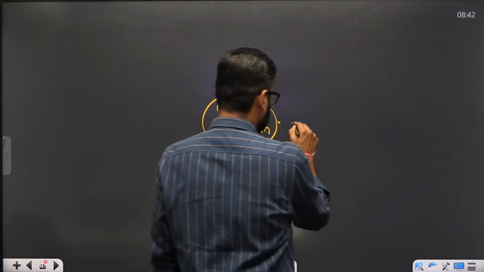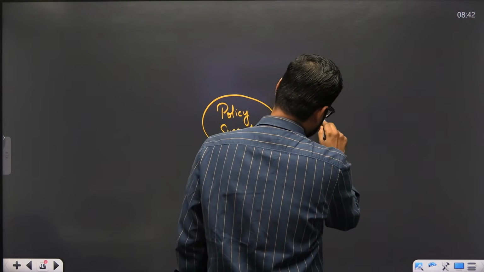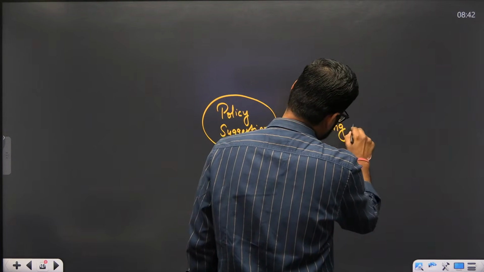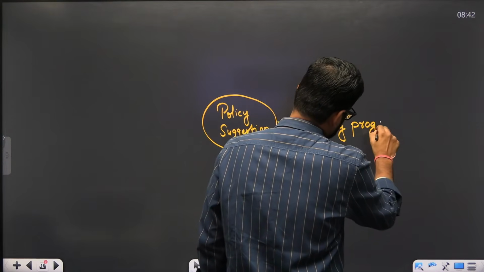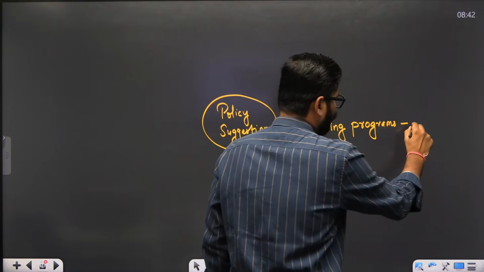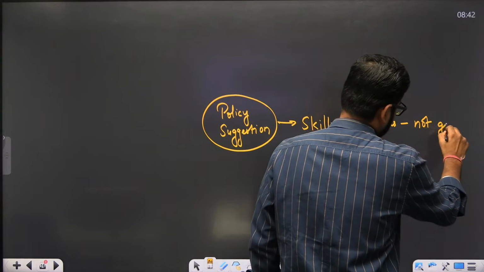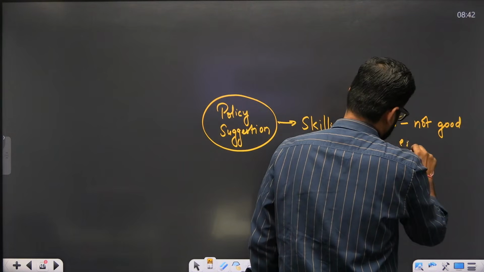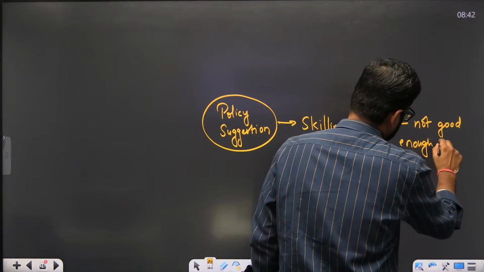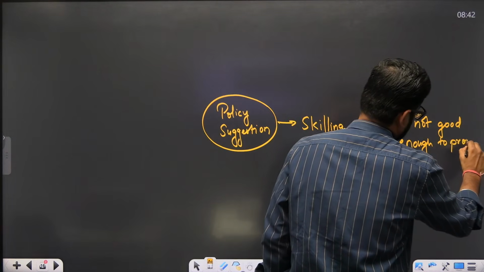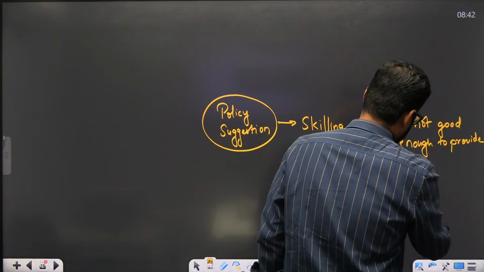Okay. So we see that the skilling programs are not good enough to provide quality jobs.